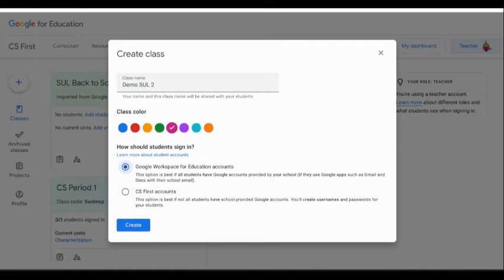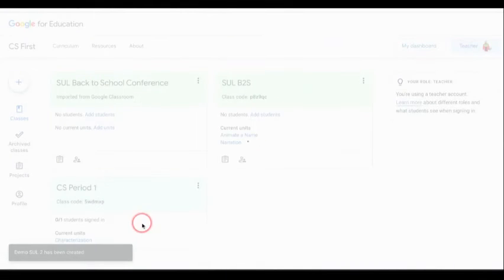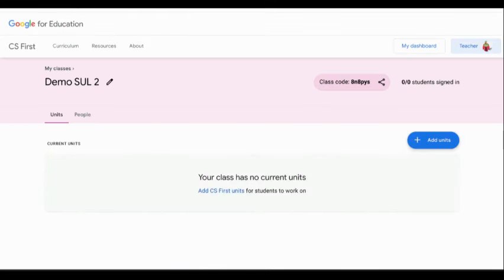So you'll end up getting random usernames and passwords for that. So for this example, I'm going to click on Google Workspace for Education accounts, click create, and my class will now appear right here.